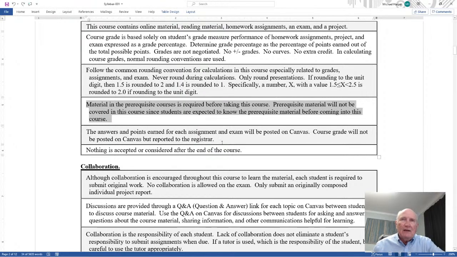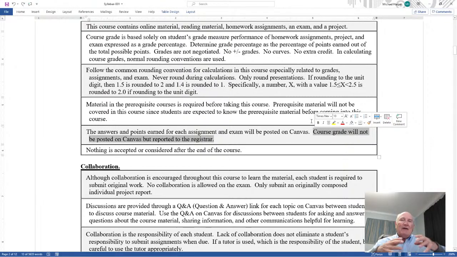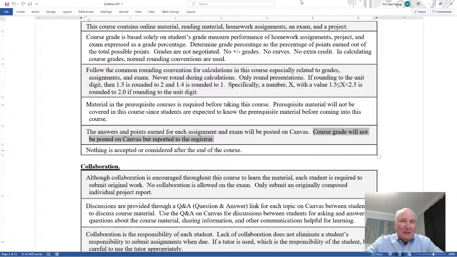Okay. The answers and points earned for each assignment will be posted on Canvas throughout the course. So you see your grades posted timely. When it's graded, I'll post the answers. You see what your grades are. Now, the course grade will not be posted on Canvas, but reported to the registrar. So you'll get that like 1 to 2 days after the end of the course. You'll see what your letter grade is. But you pretty much know what that letter grade is before I submit it to the registrar, because all the grades will be posted on Canvas.